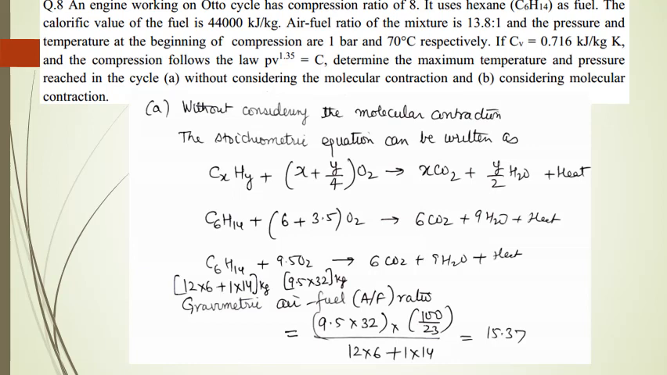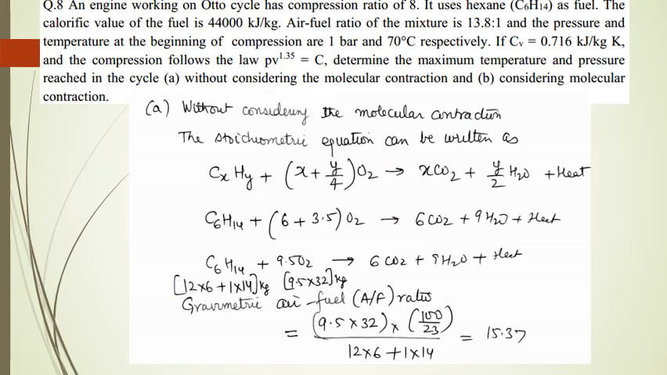An engine working on the Otto cycle has a compression ratio of 8. It uses hexane, that is C6H14, as fuel. The calorific value of the fuel is 44,000 kilojoule per kg. The air fuel ratio of the mixture is 13.8:1, and the pressure and temperature at the beginning of compression are 1 bar and 70 degrees Celsius respectively. If Cv equals 0.716 kilojoule per kg per Kelvin and the compression follows the law P into V raised to power 1.35 is equal to constant, determine the maximum temperature and pressure reached in the cycle: A, without considering the molecular contraction, and B, considering molecular contraction.